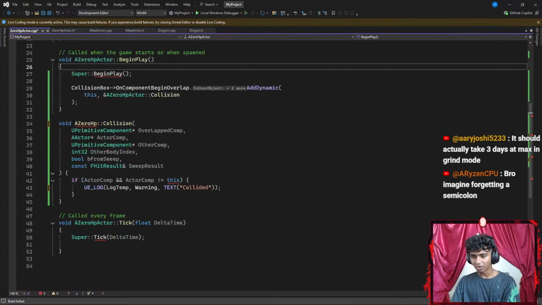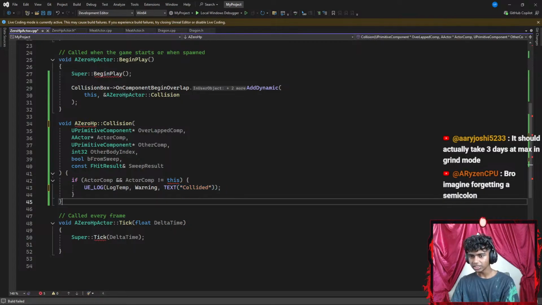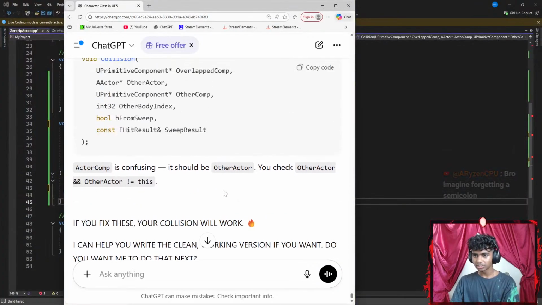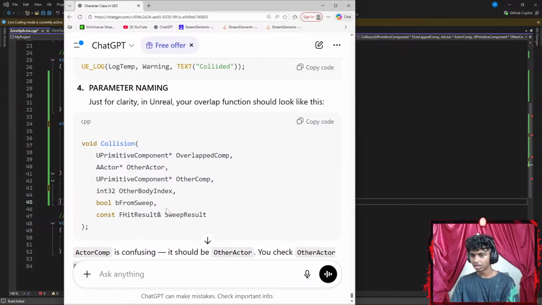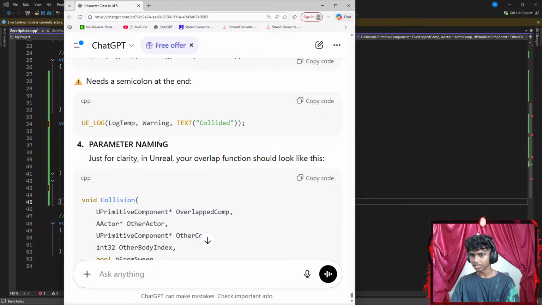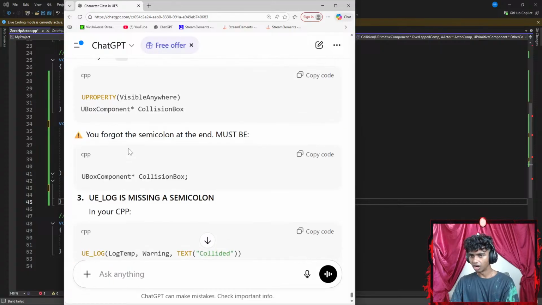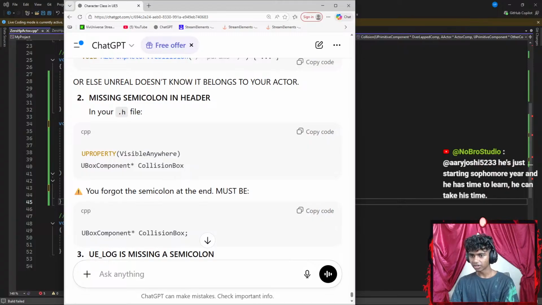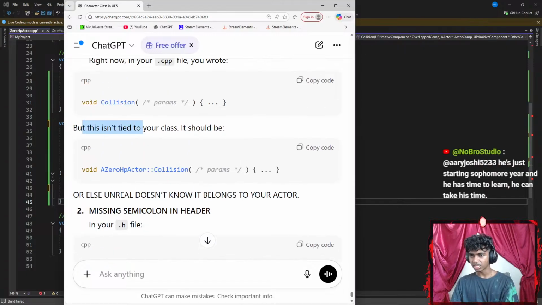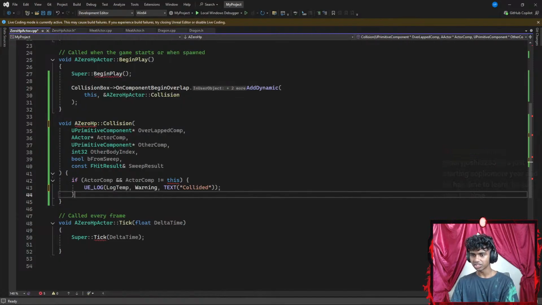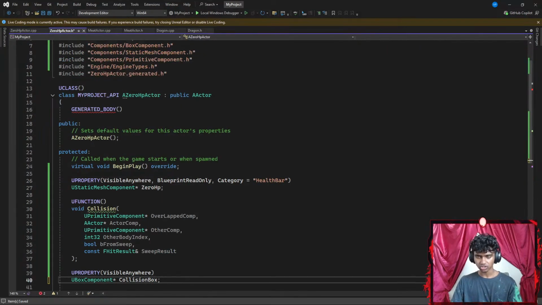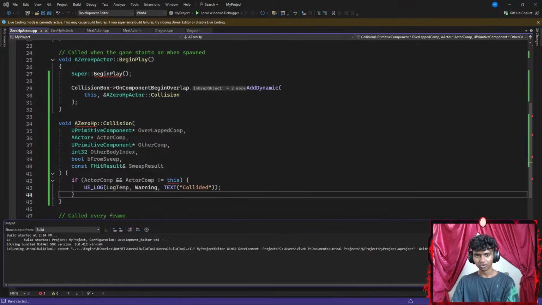Okay, where else did I forget a semicolon? Okay, did I mess something up with my UE log as well? Actor comp is confusing. It should be other actor to check your other actor, not this. Okay. And then a collision for my UE log. Okay, visible anywhere, component. But this isn't tied to your class. I see. Your function is not a member function in C++. Let's do Control S to save the code. Let's run the code real quick.